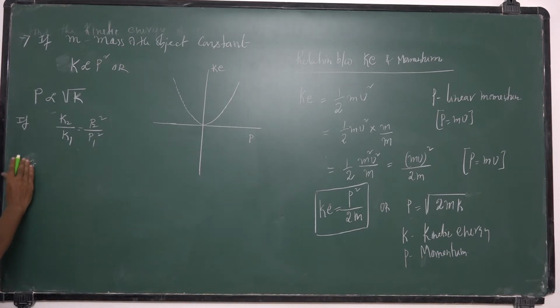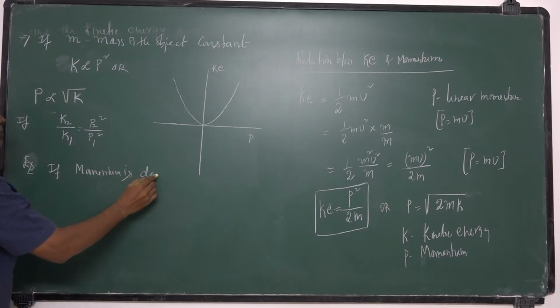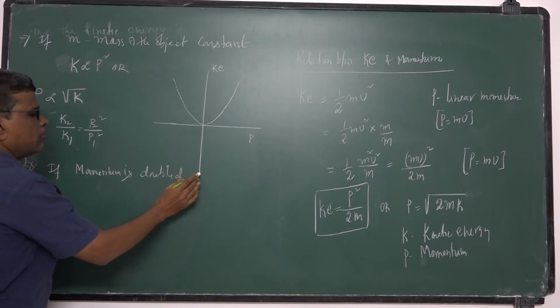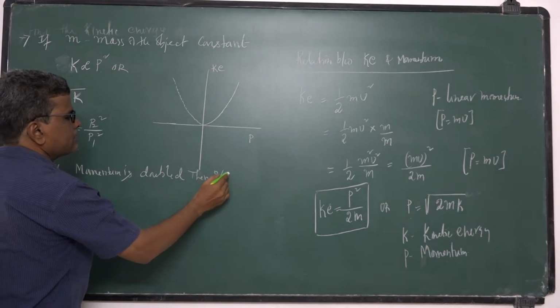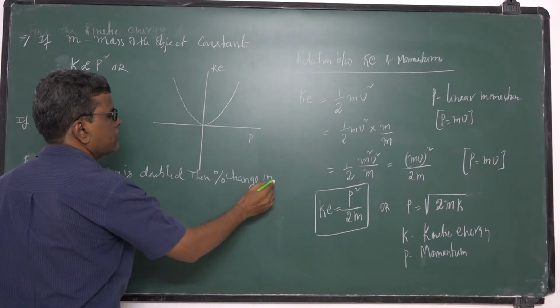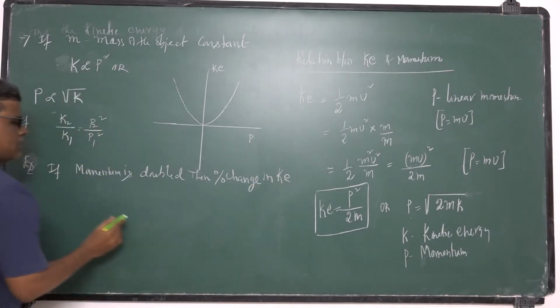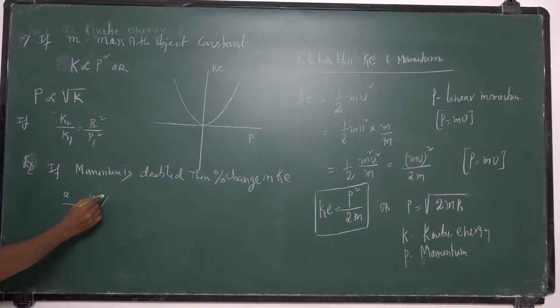So example, if momentum is double, then percentage change in kinetic energy is how much? First option, 100% increases.